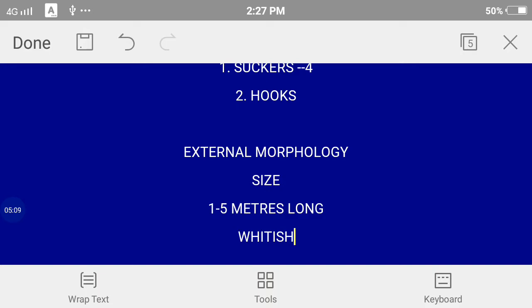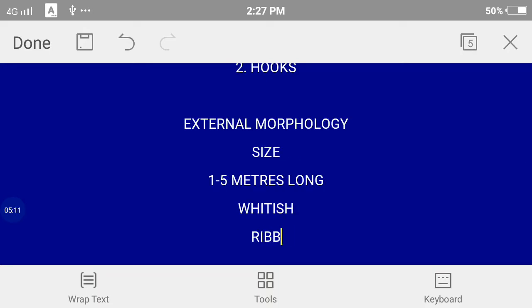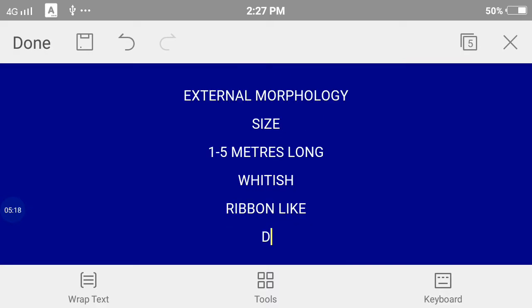So it is ribbon like. This is a very important feature in Taenia solium. It is ribbon like, so it is dorso-ventrally flattened. As we discussed earlier in the introductory class of invertebrates, Taenia solium and Fasciola hepatica are flatworms, so they are dorso-ventrally flattened.